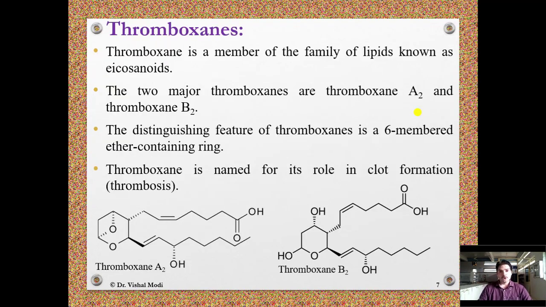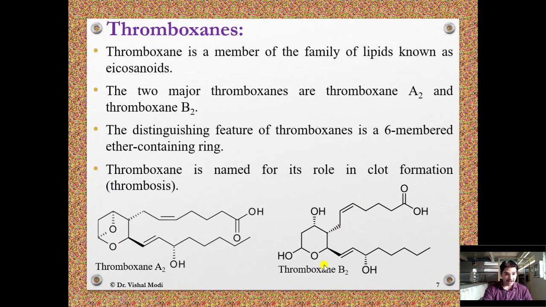Thromboxanes. Thromboxane is a member of the family of lipids known as eicosanoids. The two major thromboxanes are thromboxane A2 and thromboxane B2. Why is it called A2 and B2? Because the distinguishing feature of thromboxane is a 6-member ether containing ring. In thromboxane A2 there is an ether containing ring, while in thromboxane B2 there is an absence of ether containing ring.